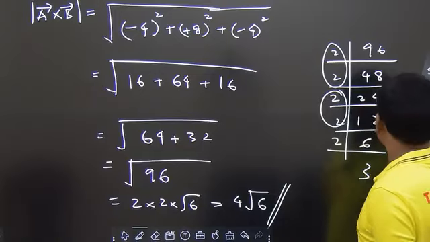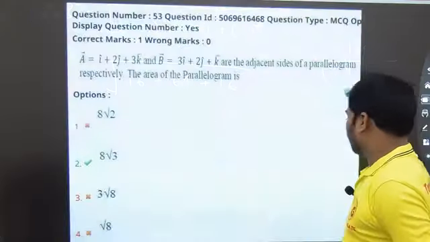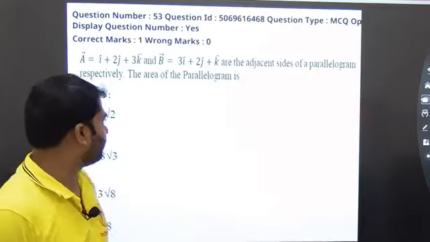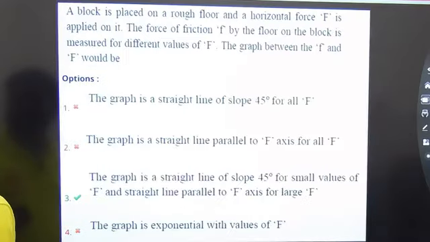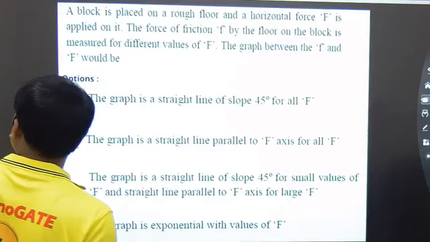Understood? So let us now proceed with the next question. In the next question, this is a little bit theoretical.